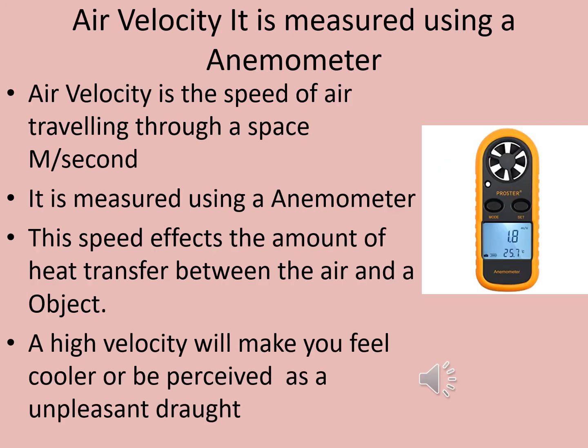An anemometer measures wind speed. Indoors, an anemometer measures airspeed, air velocity or airflow. The airflow rate in buildings is often measured in meters per second using anemometers to assess the performance of heating, ventilation and air conditioning, HVAC, systems and equipment. Apart from measuring ventilation rates, the anemometer can measure drafts from air vents or doors or windows. A high velocity will make you feel cooler or be perceived as an unpleasant draft.